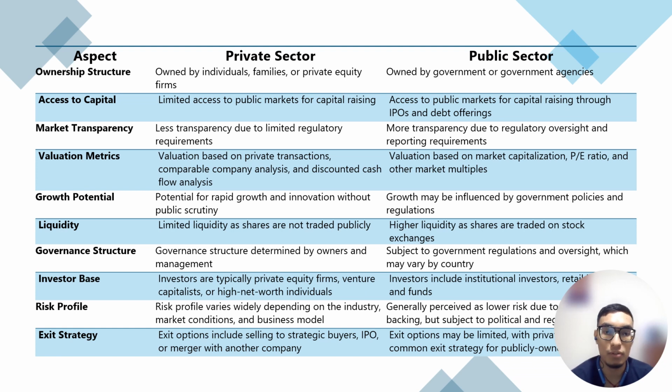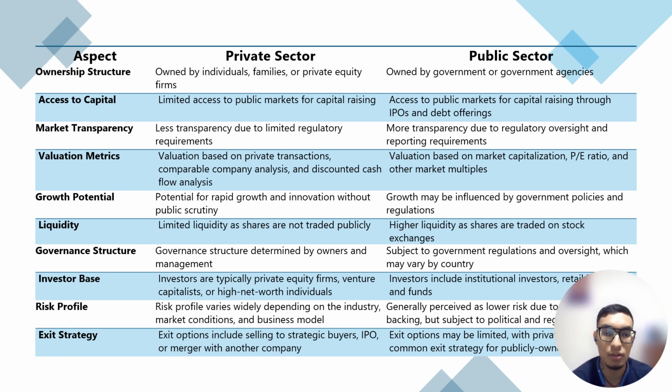Coming to the valuation metric, it's based on private transactions, whereas for the public sector, it's on market capitalization. For growth potential, there is rapid growth for the private compared to the public sector. Liquidity is limited in the private sector, as shares are not traded publicly, and higher for the public sector, as shares are traded on stock exchanges.